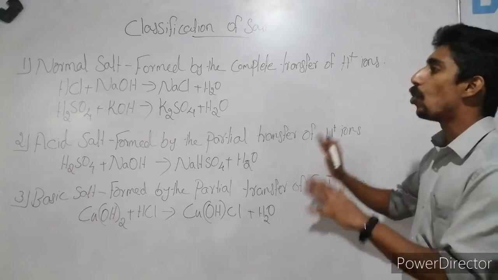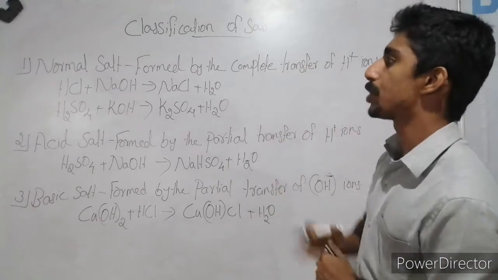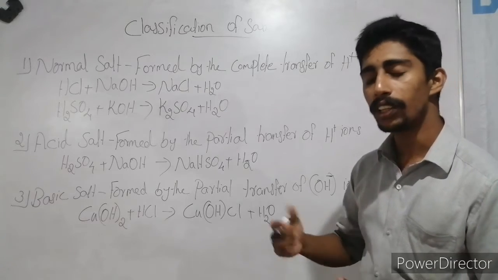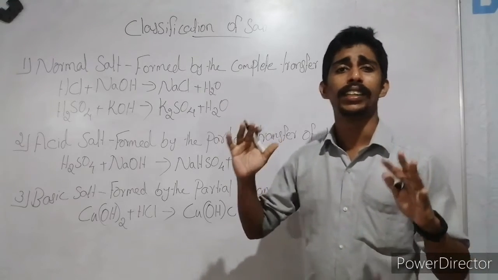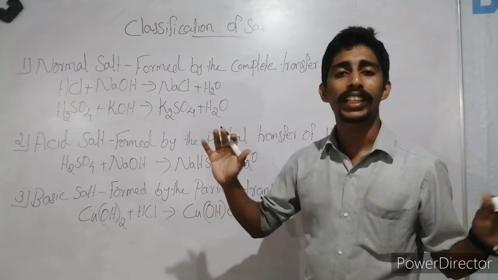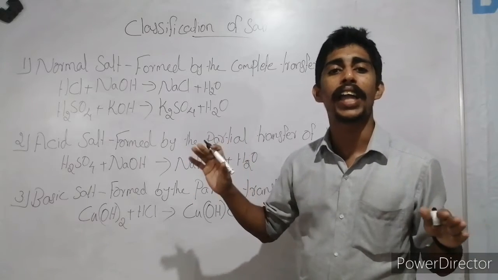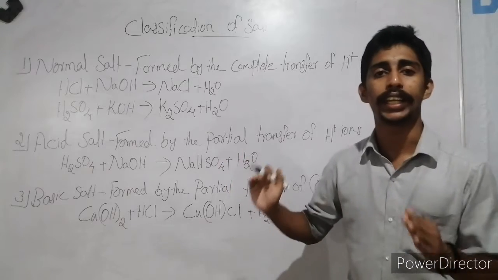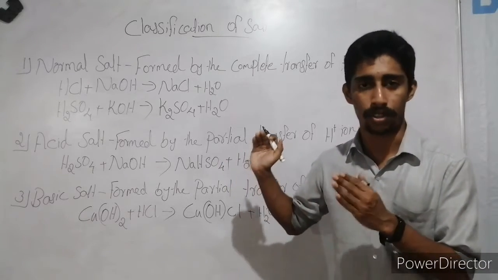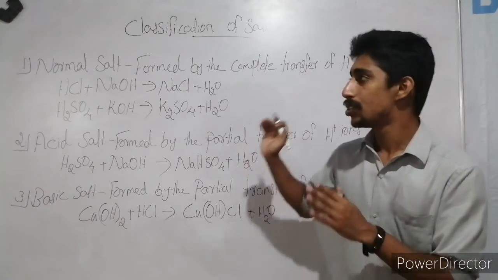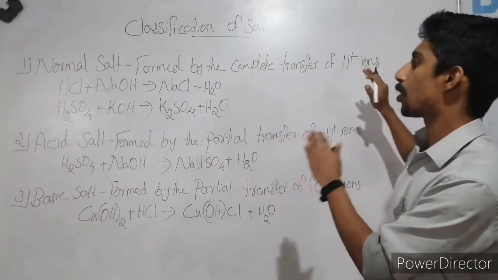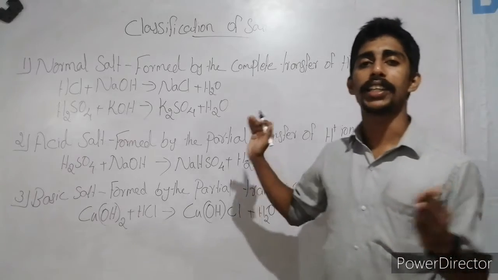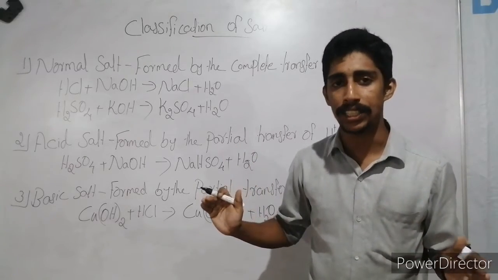Then today we are going to study different types of salt. First one, normal salt. Normal salt means this salt will not contain any hydrogen ions, H+. Normal salts are formed by the complete transfer of hydrogen ions from the acid.